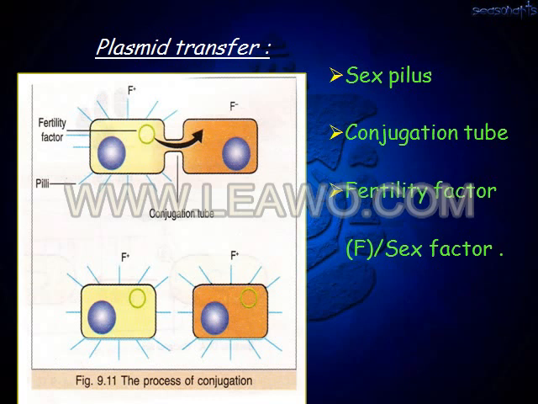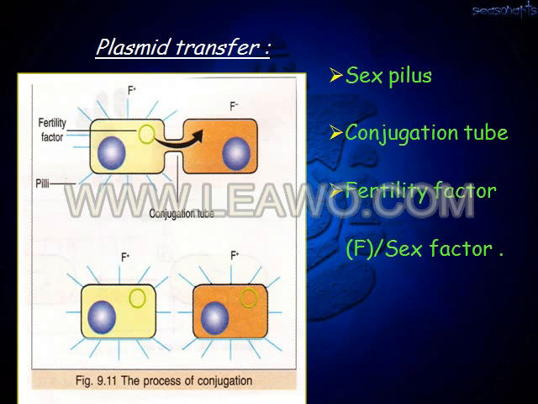The plasmid is transferred from one bacterium to another by means of conjugation. As a result, the properties change. Here the property change is the pili. The F plus cell contains the pili, whereas the F minus bacteria do not. After the transfer of the plasmid from the F plus cell to the F minus cell, the F minus cell in turn changes to an F plus cell and is also capable of producing pili.